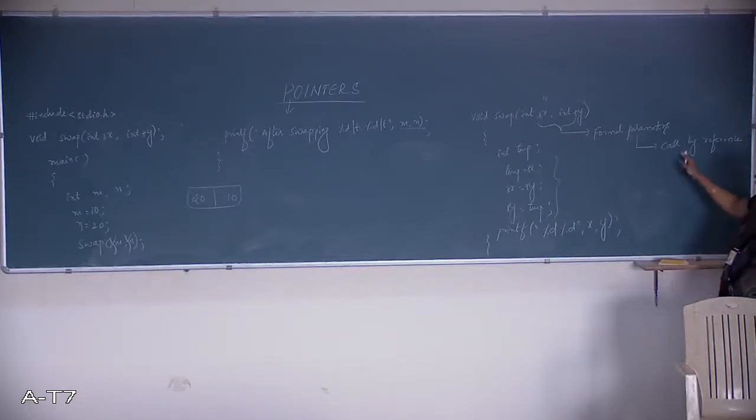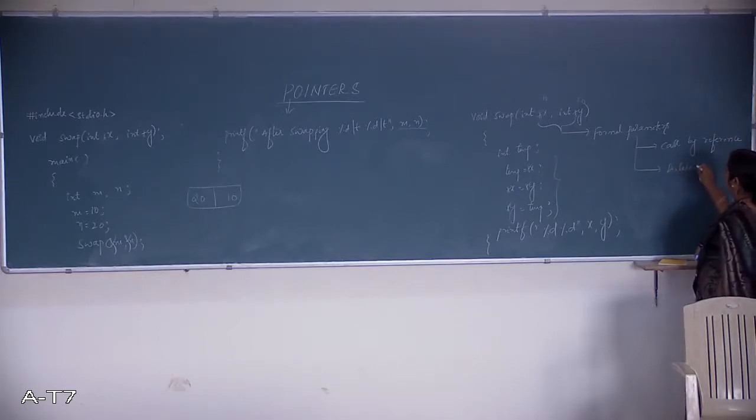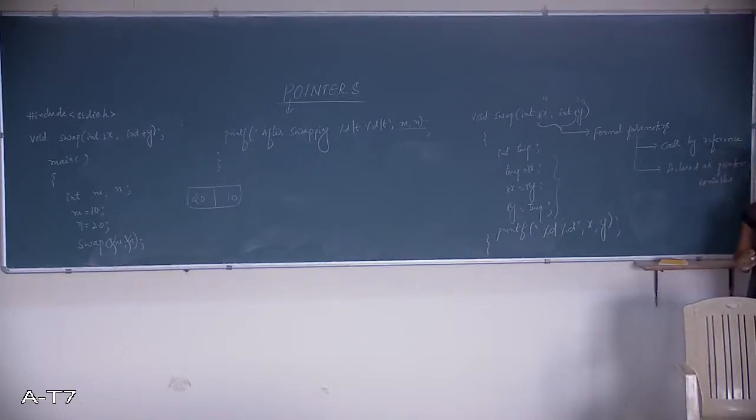In call by reference, the formal parameters are to be declared as what? How should they be declared? Declared as pointer variables. In call by reference, since the formal parameters hold the addresses from the actual parameters, you need to declare the formal parameters as pointer variables.